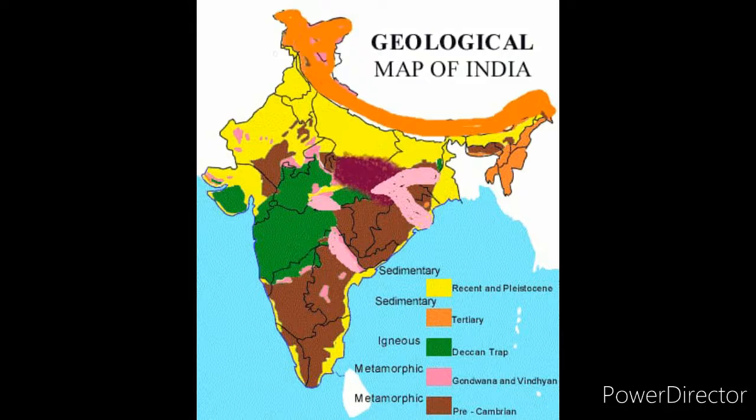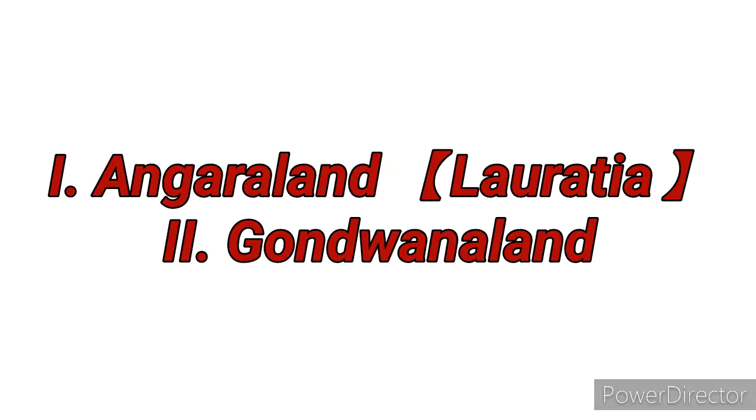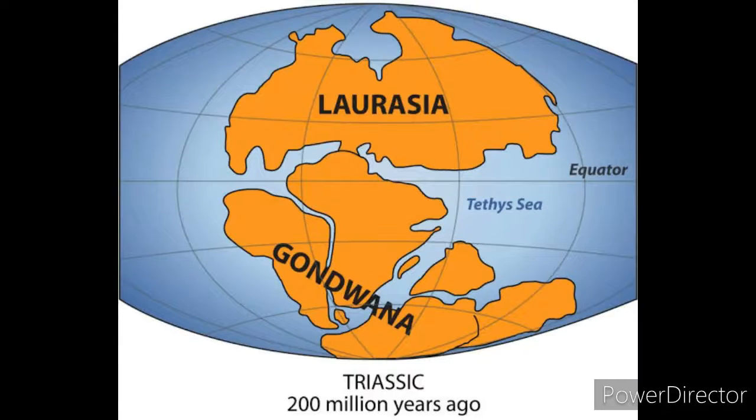World landforms originated from two giant lands, namely Angara land, also known as Laurasia, and Gondwana land. The Indian peninsula was part of Gondwana land over 200 million years ago.